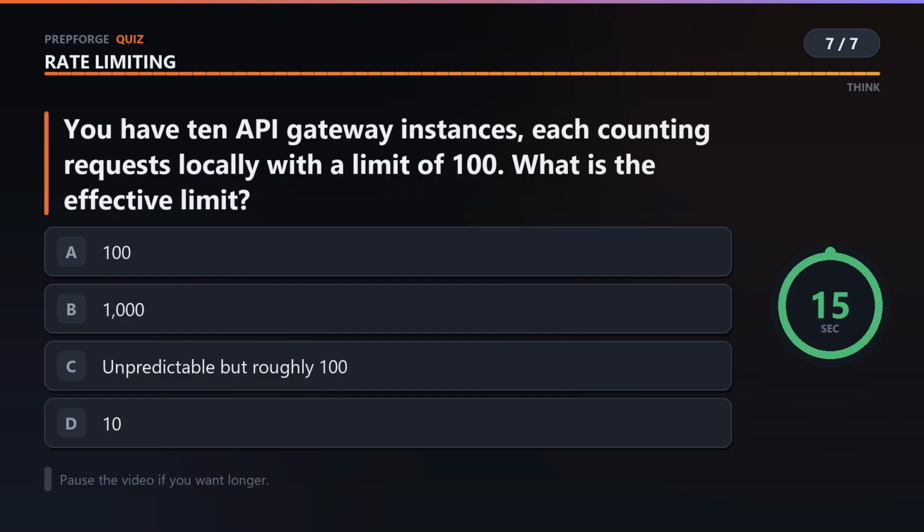You have 10 API gateway instances, each counting requests locally with a limit of 100. What is the effective limit?